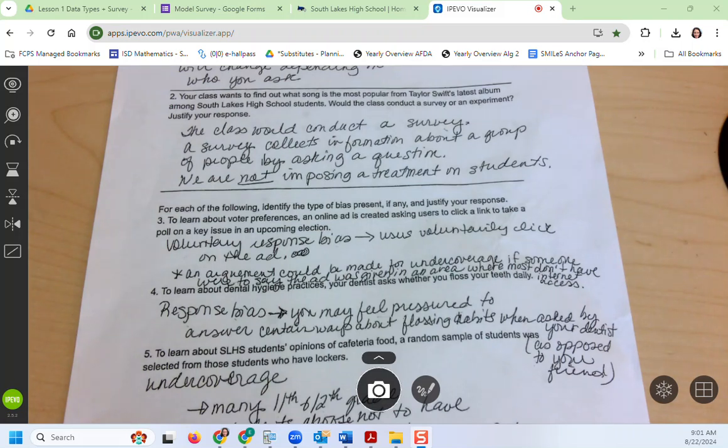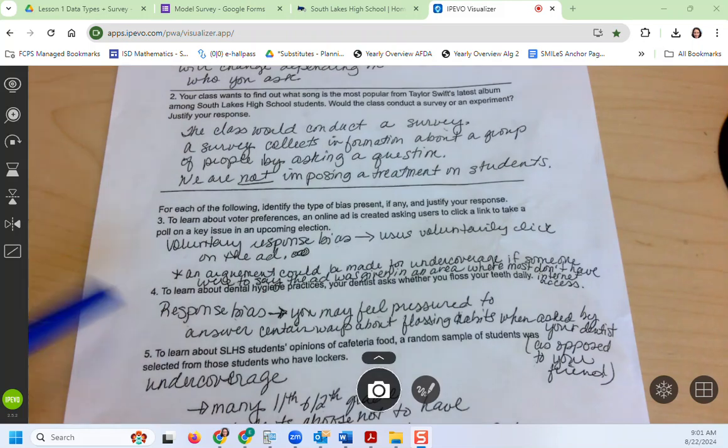Okay, for number 3, the online ad is created and asks users to click a link. So anytime it asks you to click a link, to call in, to text in, that is a voluntary response bias, because you are volunteering to click that link. You don't have to.